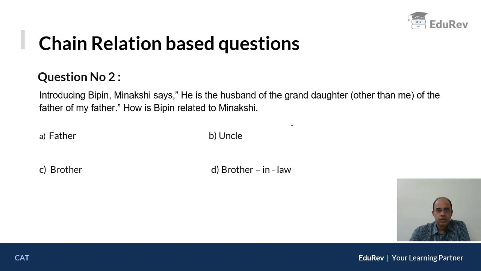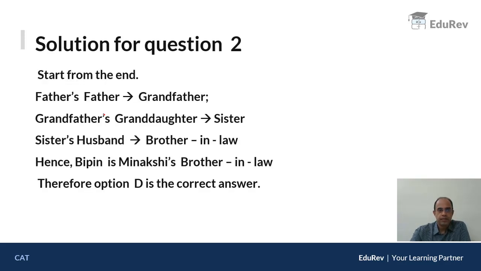Now, as I said, what's the procedure of solving? You need to start from the back. The last line is father of my father. Starting from the end, father's father. Who is father's father? Father's father would be grandfather. Then granddaughter of father's father, that is grandfather's granddaughter.